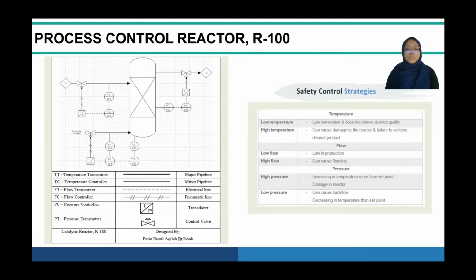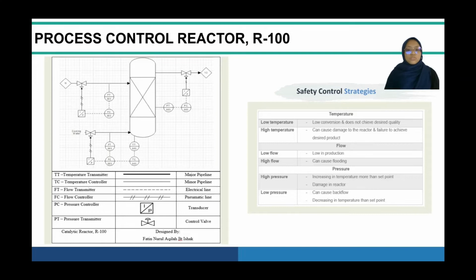Next is the process control for the catalytic reactor. This reactor has a temperature control, flow control, and pressure control installed. The temperature controller will be installed on the cooling medium to control the temperature of the reactor, to prevent the reactor from overheating and to prevent the temperature from dropping below the set point, which can affect the quality of the desired product. The flow control is to control the inlet flow of ammonia and oxygen into the reactor at a desired set point to achieve the desired production rate and prevent flooding from occurring inside the reactor.